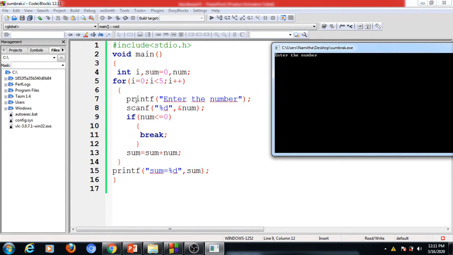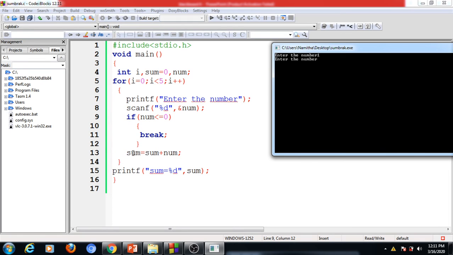First it displays this, enter the number. So this is the first iteration. I'm going to enter the value 1. This 1 gets added. This 1 is less than or equal to 0, this condition is actually false, so it does not transfer control inside this if body, it directly transfers control to the outside of this if, because this condition is not true now. So it performed the addition. Now the sum becomes 1.